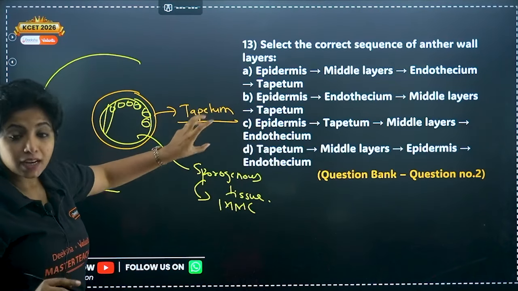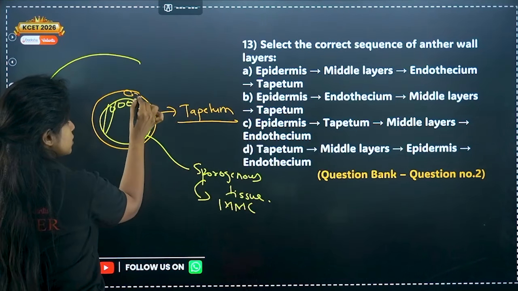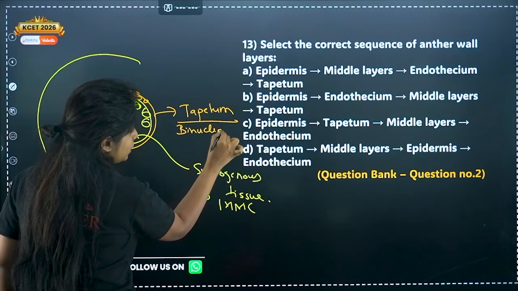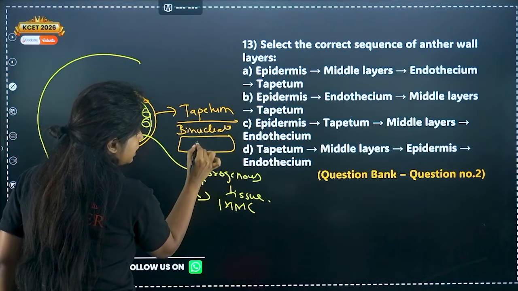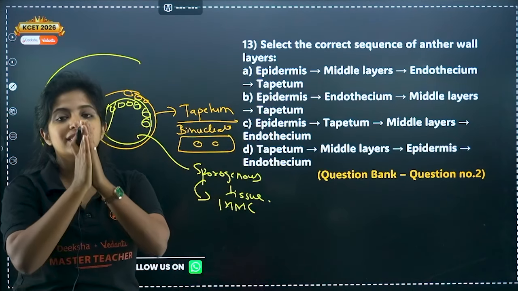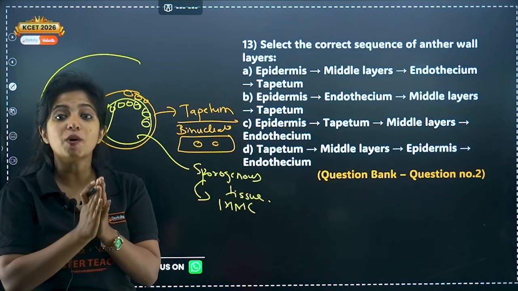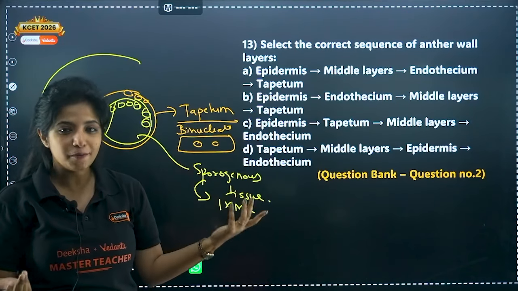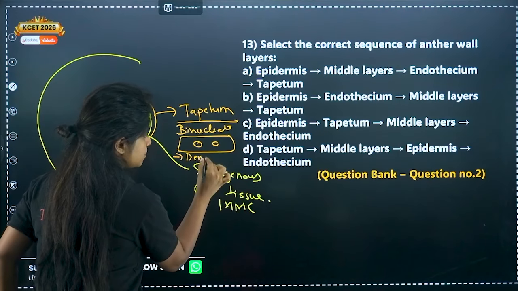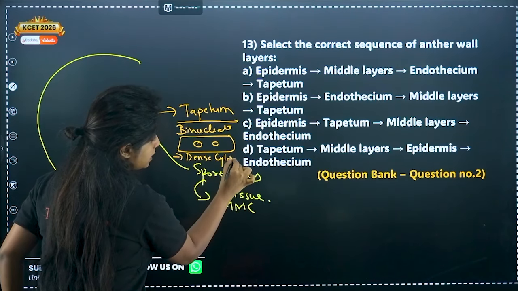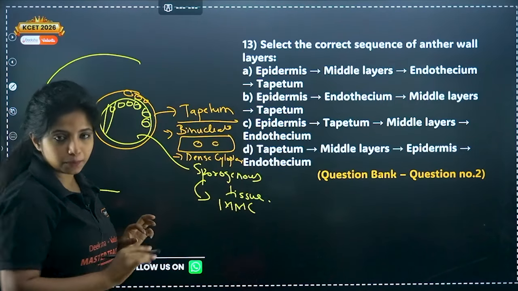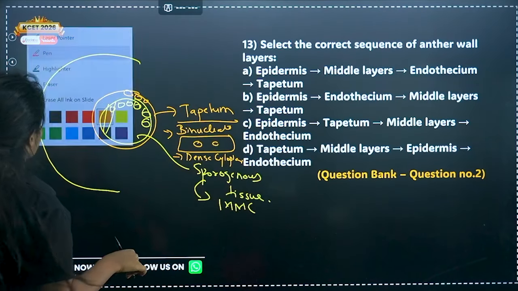Tapetum is a layer, and it is unique because it is made up of cells which are binucleate. Binucleate means one cell might have two nuclei. Why? Because nuclear division took place, but cell division did not. Cytokinesis didn't take place. And one more feature, they have dense cytoplasm. So tapetum is binucleate and has dense cytoplasm. Okay. Now you talk about the other layers.